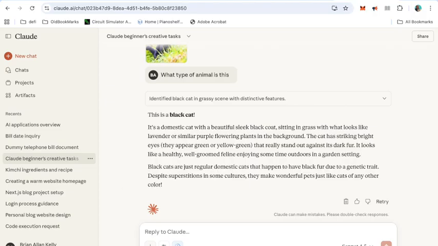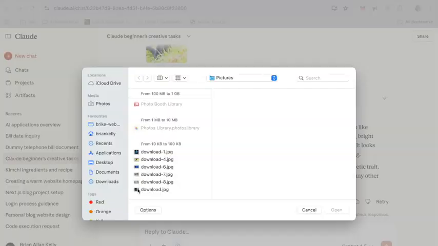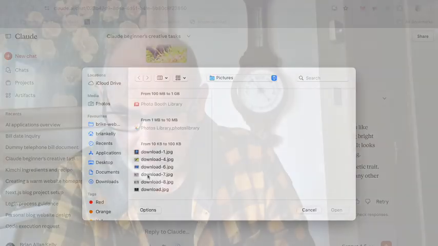We'll try another one then. We'll upload another file and see what we've got here. Not exactly sure, that's the one we just did. I thought I had one of a dog. What's that one? No, another cat. Okay, I thought I had one of a dog. See, this is why I need to get organised. So we love cats anyway.